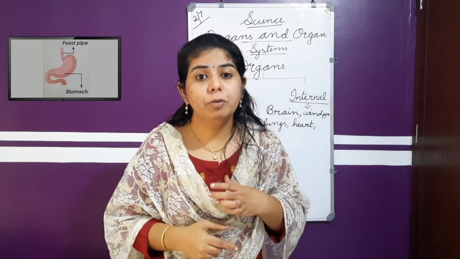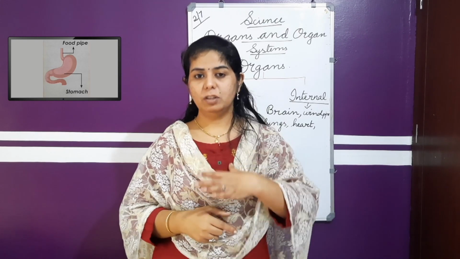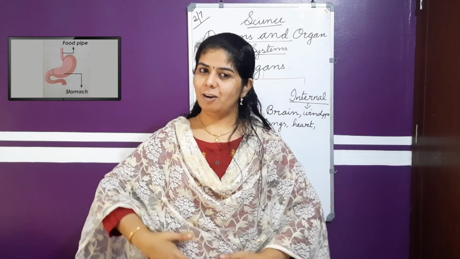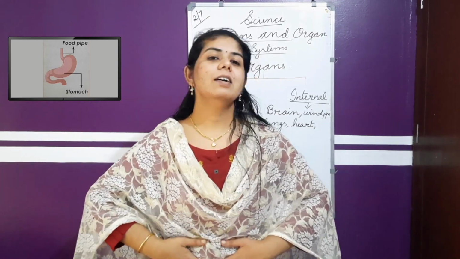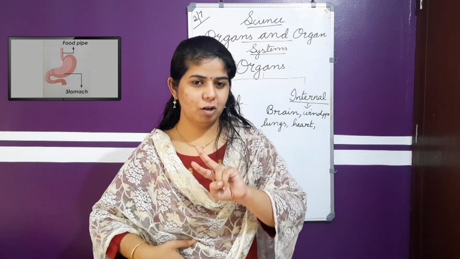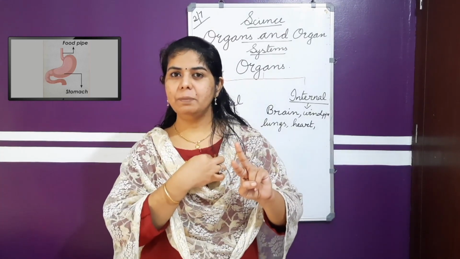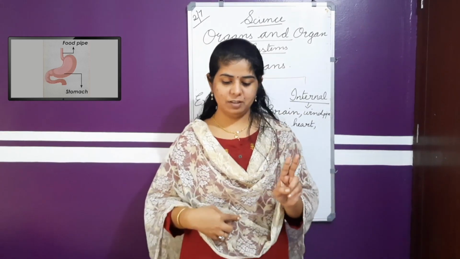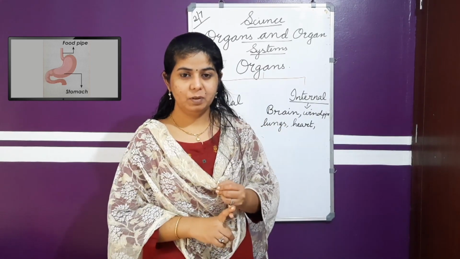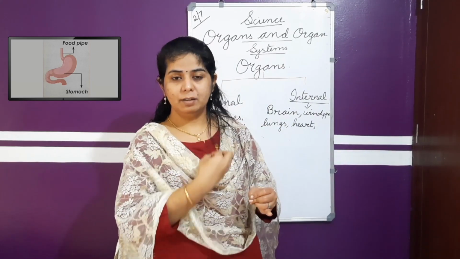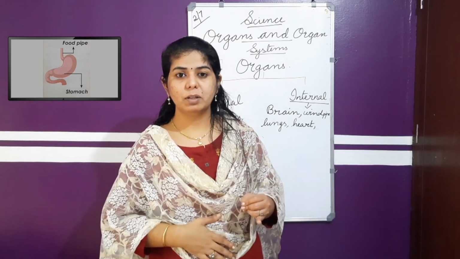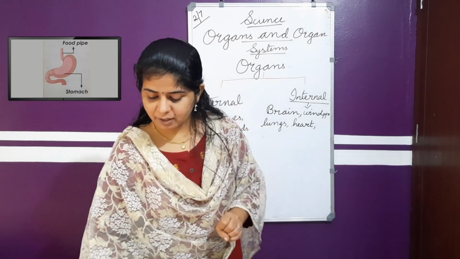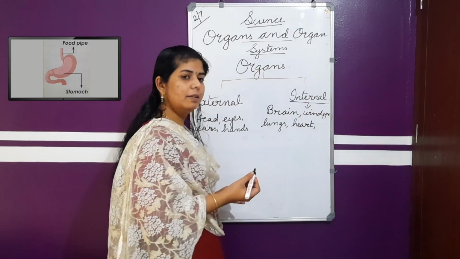It's known as the food pipe. Through the food pipe, it is entering the organ inside, that is the stomach. So now we have two more organs. Which are they? Food pipe and the stomach. They are the next two internal organs. The food pipe passes the food, and it reaches the stomach through the food pipe. So that is the next two: food pipe and the stomach.